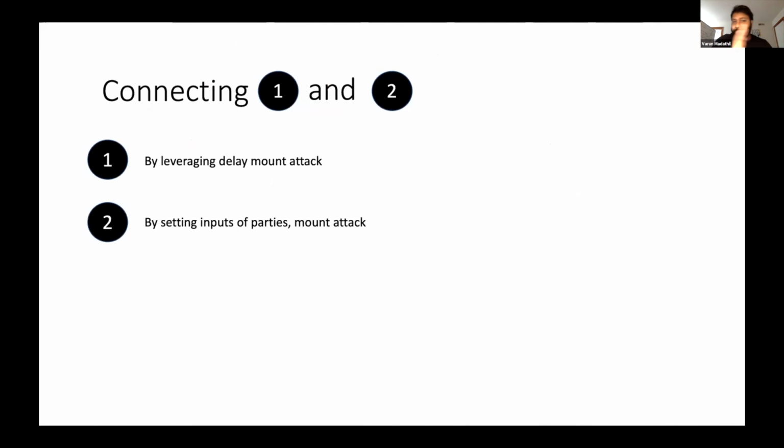Now that I've mentioned these two techniques, remember that the first thing I said was how an adversary can leverage the delay and mount an attack on cryptocurrencies. The adversary was basically just sending a message later and then observing the blockchain, right? And here I have described attacks where the adversary is actually setting the inputs of the parties to mount the attack. Now, is this feasible?